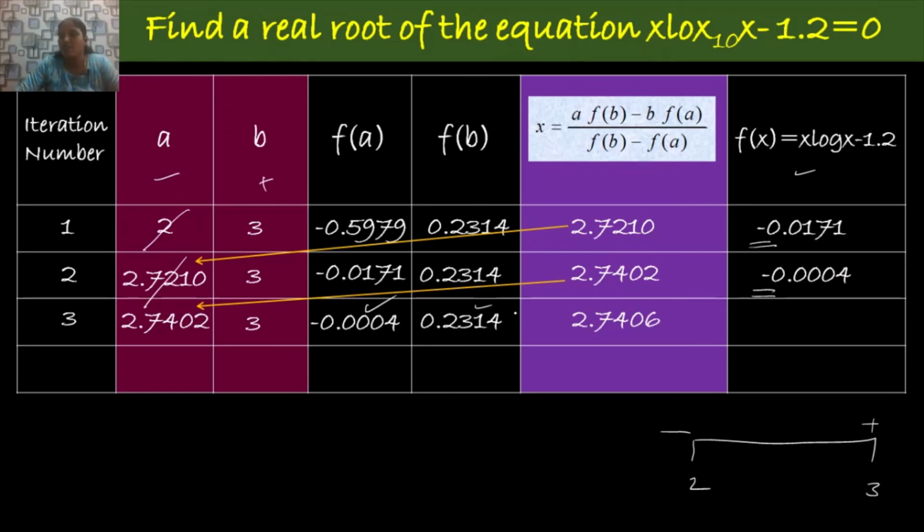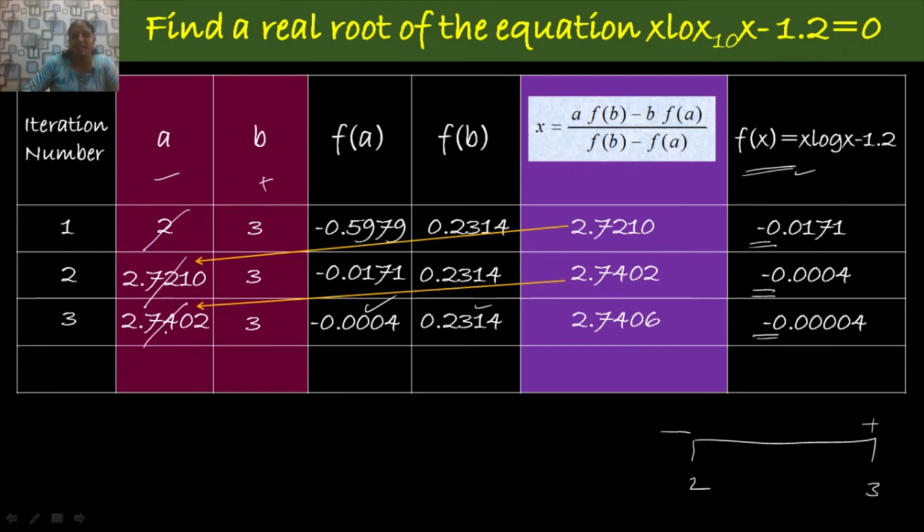At this point you calculate the function value. For that you just replace the value of x by 2.7406 and simplifying this you get minus 0.404. Here also the sign of the function value is negative.